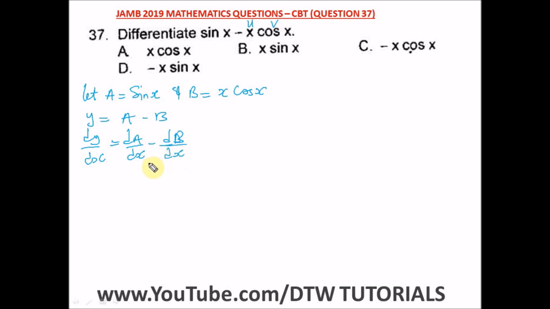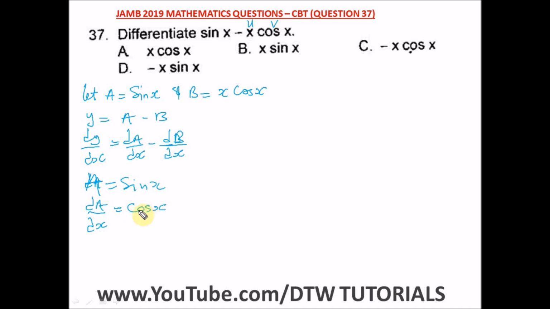So from here, we are going to find dA/dx and dB/dx. All right, so let's do this together. We have A equal to sin x, so dA/dx will be equal to the differentiation of sin x, which gives us a positive cos x.